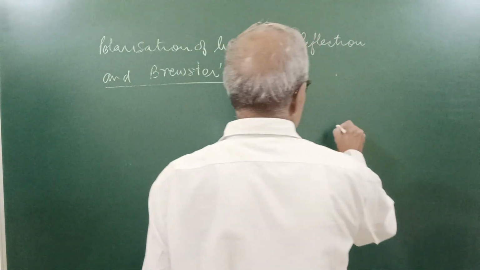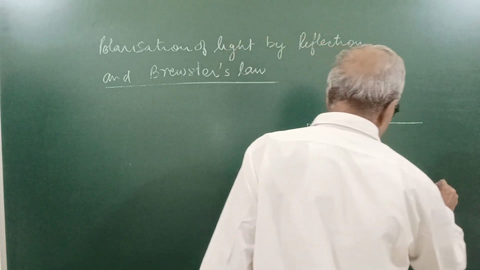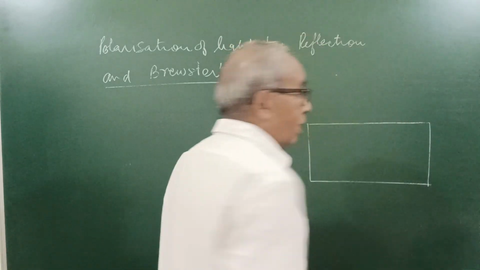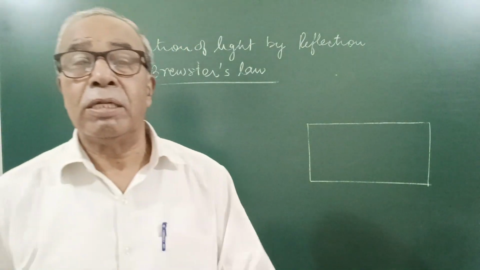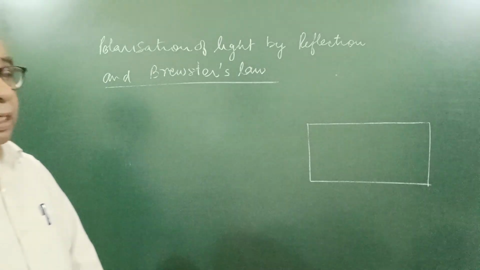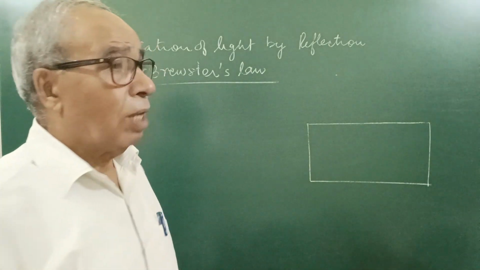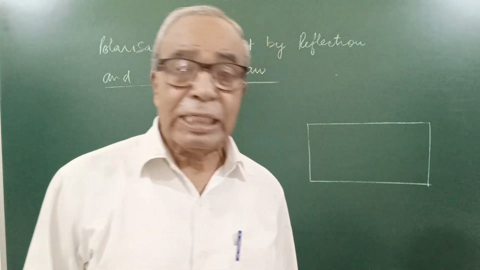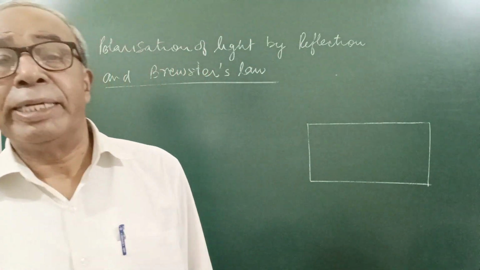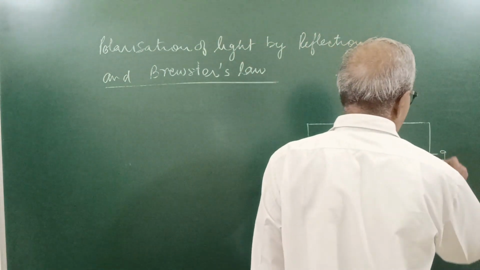Suppose it is a glass slab. I have told you while teaching ray optics that wherever refraction takes place, reflection also takes place. So suppose it is a glass slab.